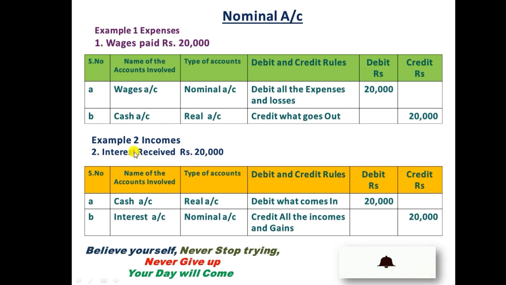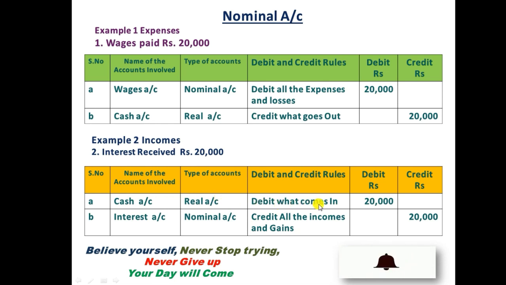And the next example, of incomes: interest received rupees 20,000. Here the accounts involved are cash as well as interest. At the time of receiving interest, the company will receive it in cash. So the cash account comes under the real account category, and the rule we need to apply is debit what comes in.